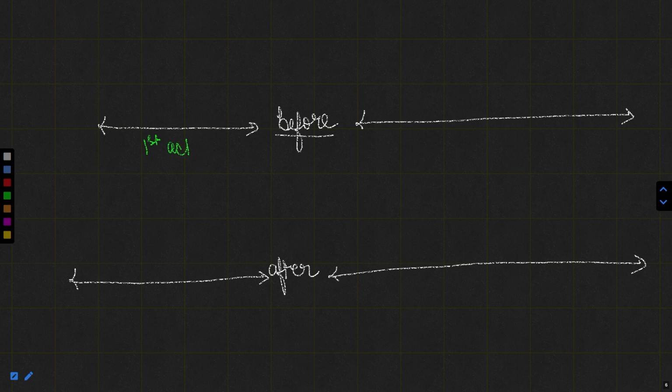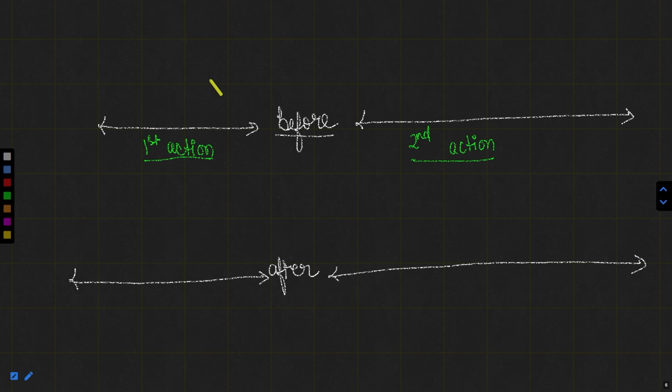So this is the first action and this is the second action. Suppose two actions take place, one after the other. The clause which is before the word before contains the first action, and the clause which is after before should contain the second action.